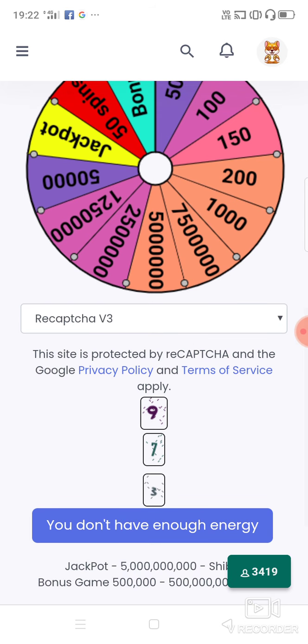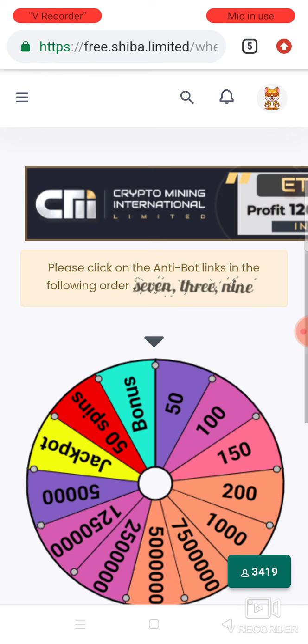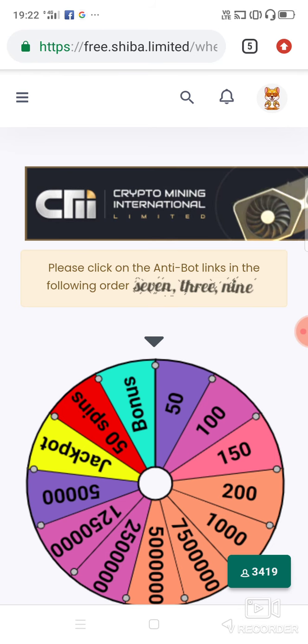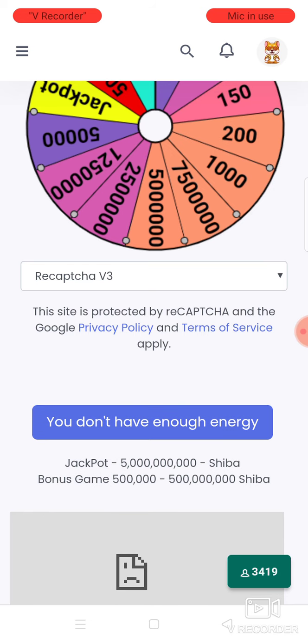So I have to solve the captcha. So let's solve the captcha over here. 7, 3 and 9.